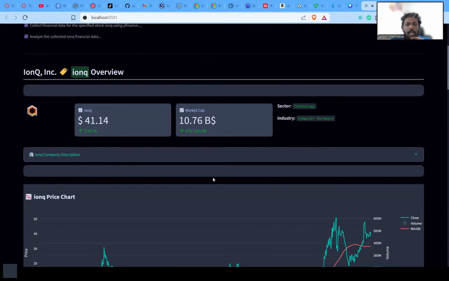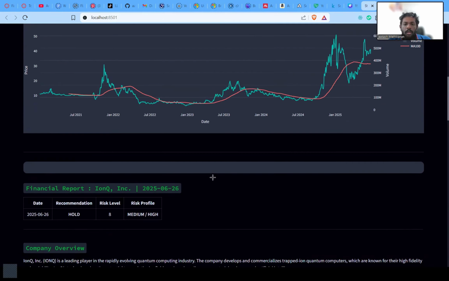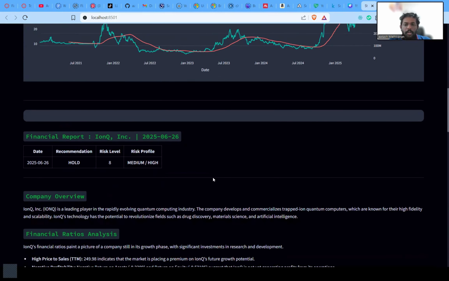The financial report summary indicates the report date, recommendation, risk level, etc. We can see this chart of 5 years of data with the close, volume, and MA100 also. Next, the financial report with the date and recommendation, whether we have to hold.